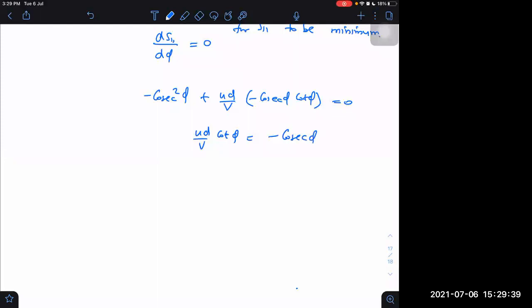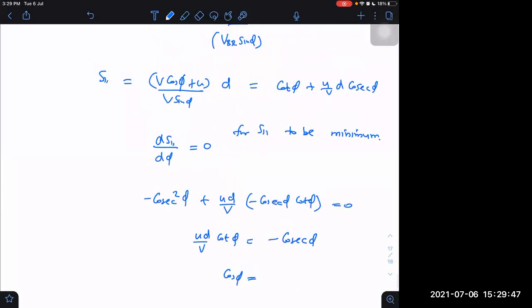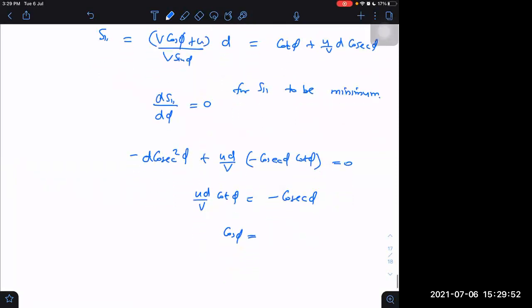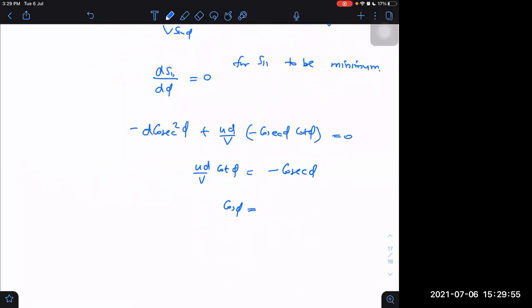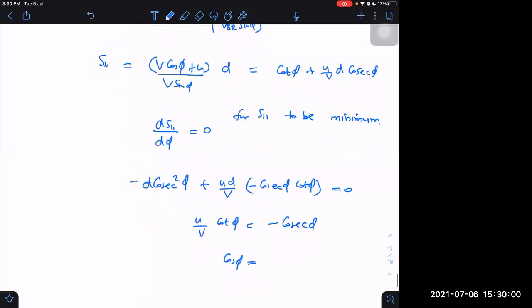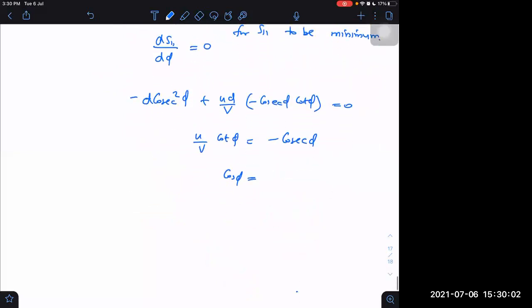Now we are getting cos phi is equal to... now also there's a problem here. D, double mistake. D is also here, so D is gone away. U by V only. Now it is right at last. Then we are getting U cos phi is equal to minus V. This is it finally.